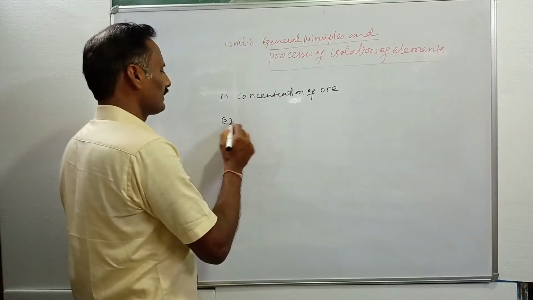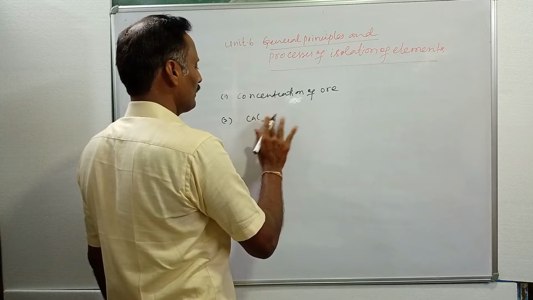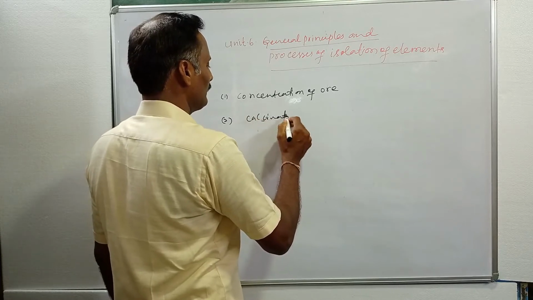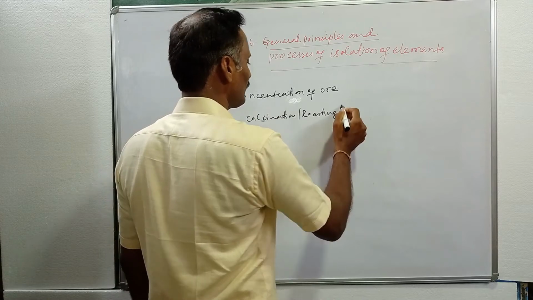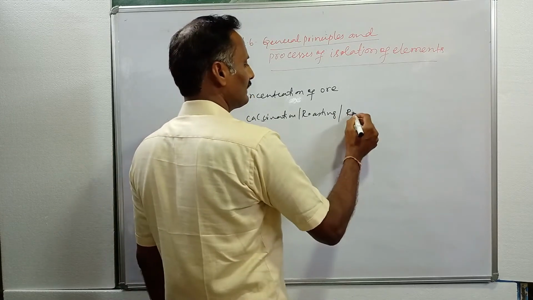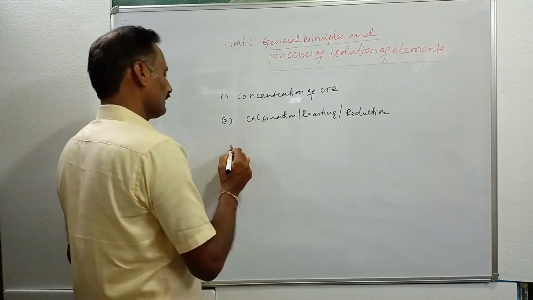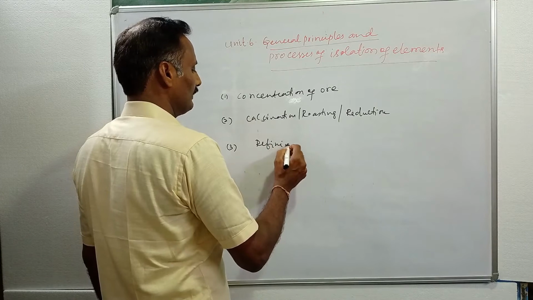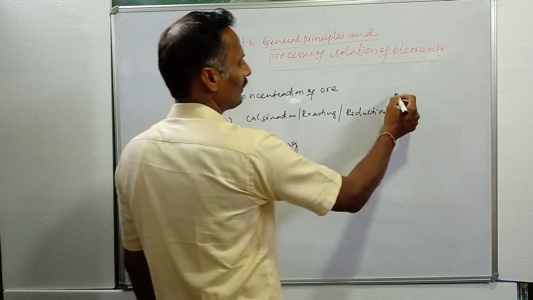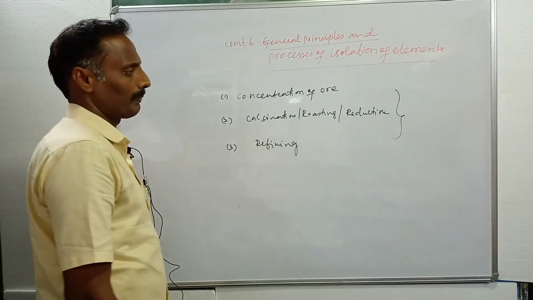In the second step, we go for calcination or roasting. After calcination or roasting, the metal undergoes reduction. Then in the third step, finally it undergoes refining of metals. These are the three main steps involved in the extraction of metals from their ores and minerals.